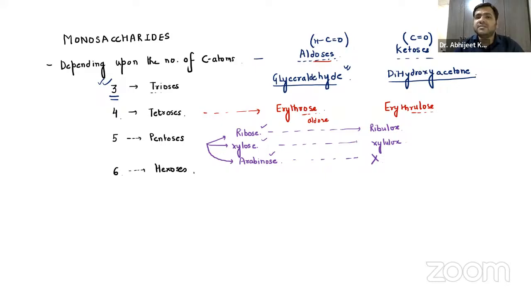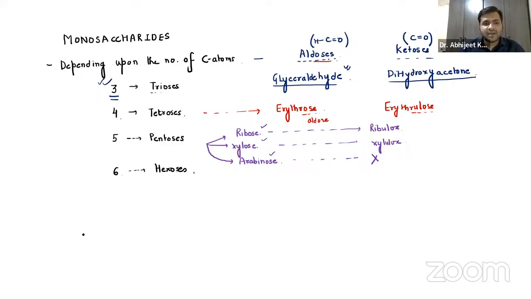So we have ribose, xylose, and arabinose, and correspondingly ribulose and xylulose. Now these ribose, xylose, and arabinose have a difference in the orientation of H and OH at certain carbons. That is why these 3 forms can be created.